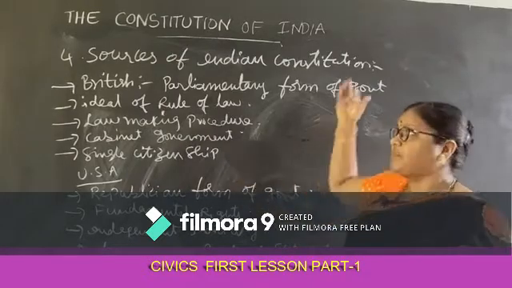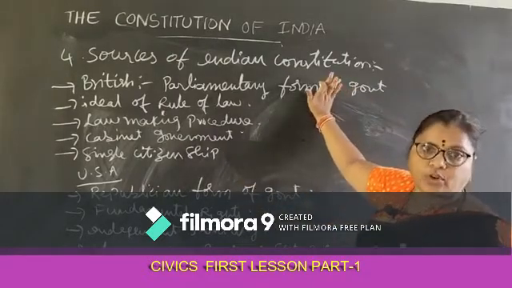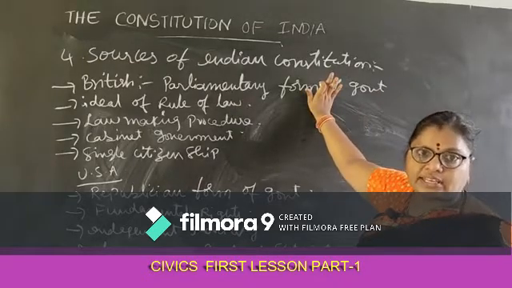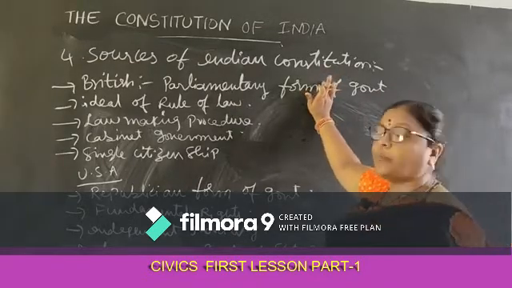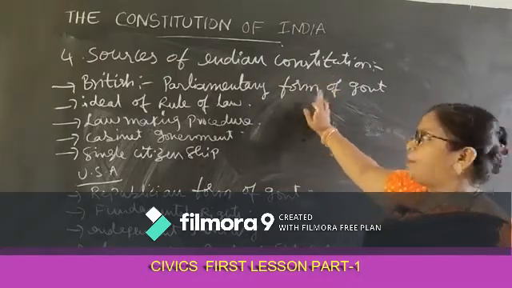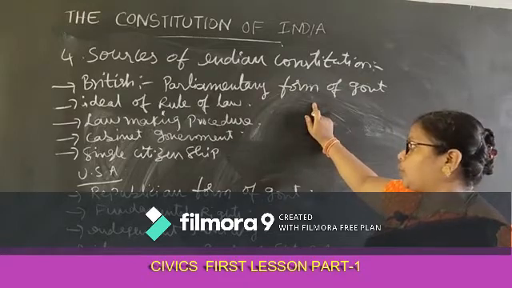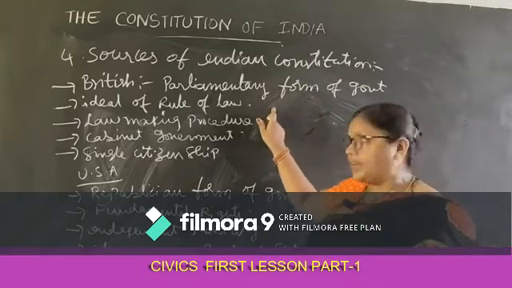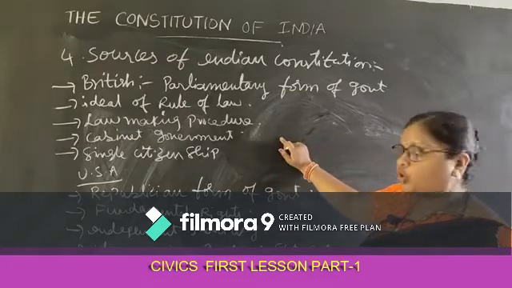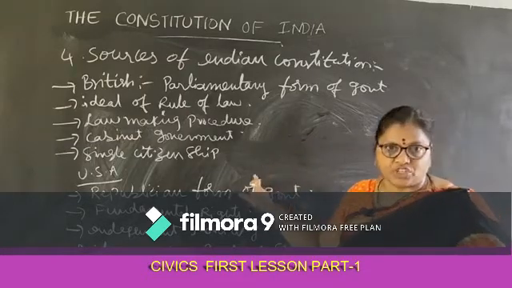Once again, see the sources of the Constitution. For 3 centuries the Britishers ruled us, so we took mainly from the British constitution: parliamentary form of government, rule of law, law making procedure, cabinet government and single citizenship.